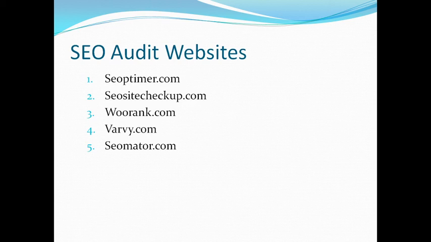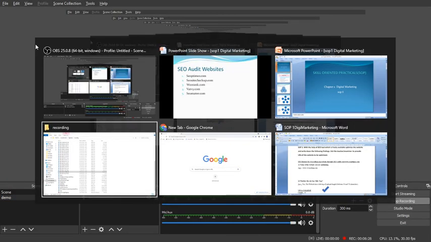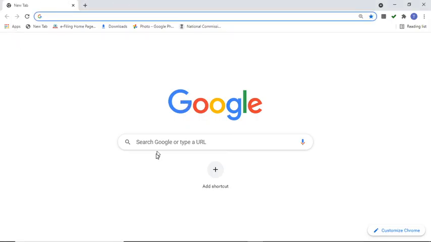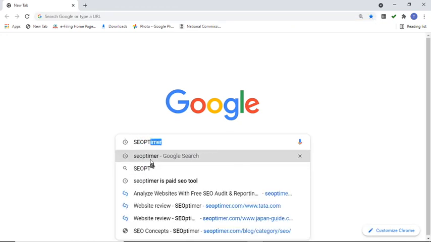Okay, so here first we are going to see the SEOptimer tool. For that we require opening a browser, right? So here is a browser, type here SEOptimer. Okay, so you will be directed to that particular website.